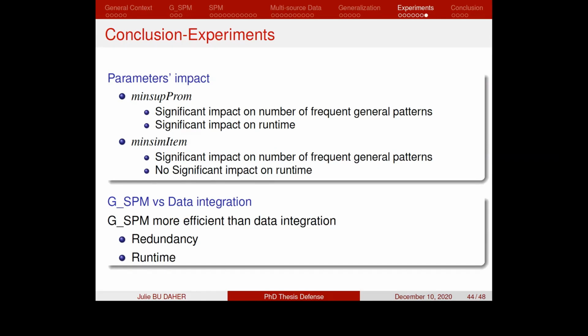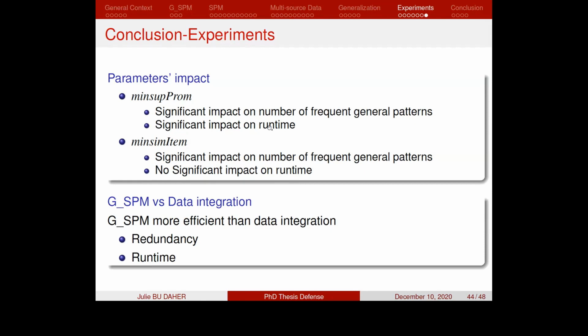In conclusion to the experiments, we have noticed from the results that the minimum support promising parameter has a significant impact on the number of frequent general patterns, as well as on the runtime of the algorithm.